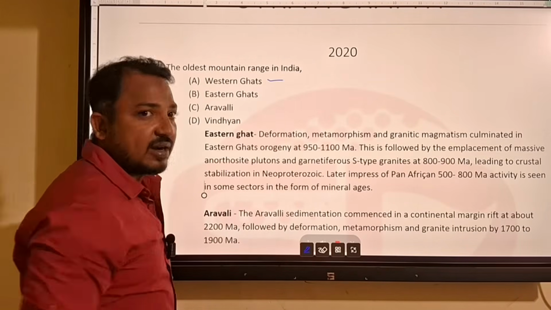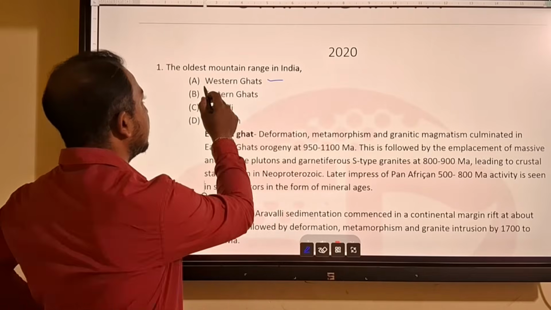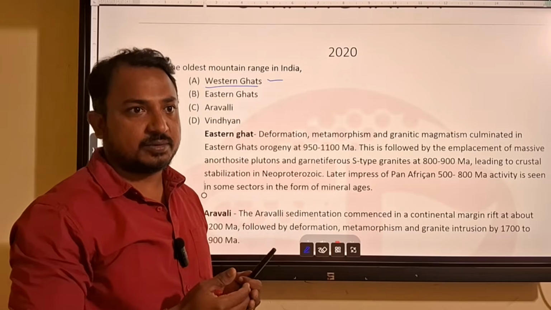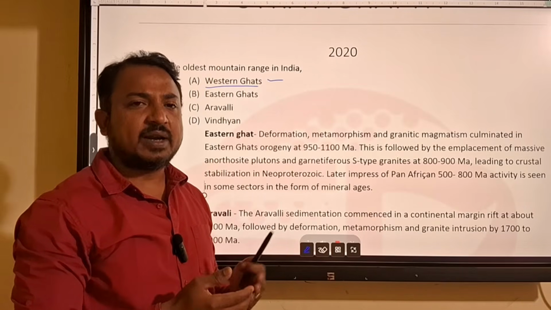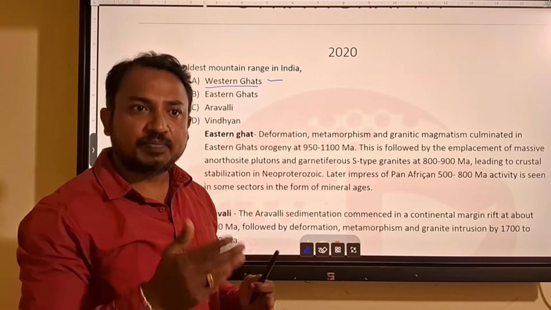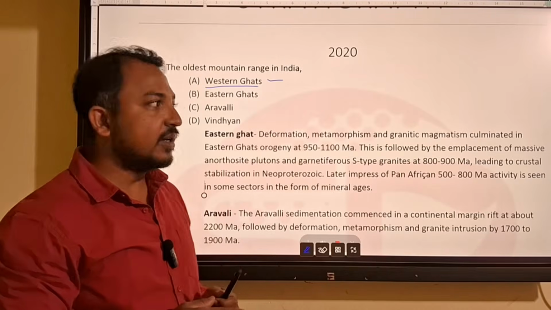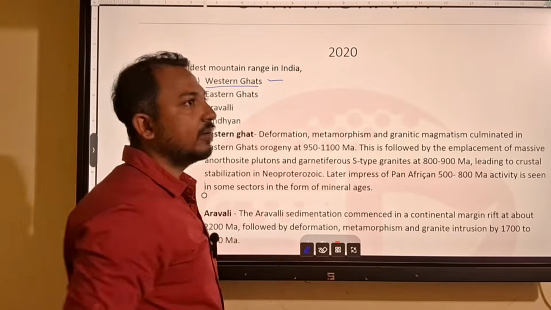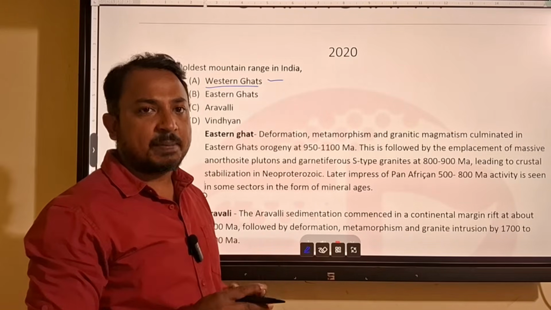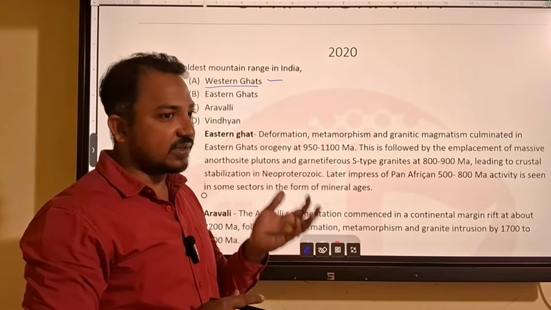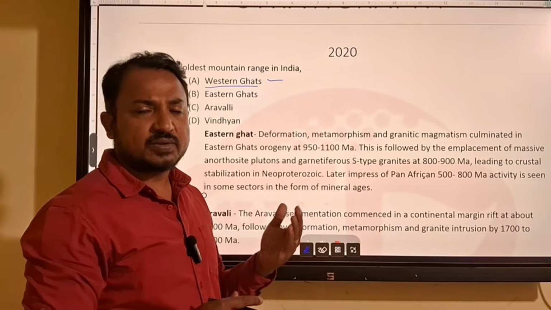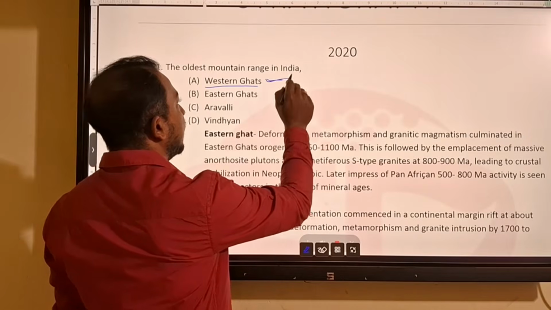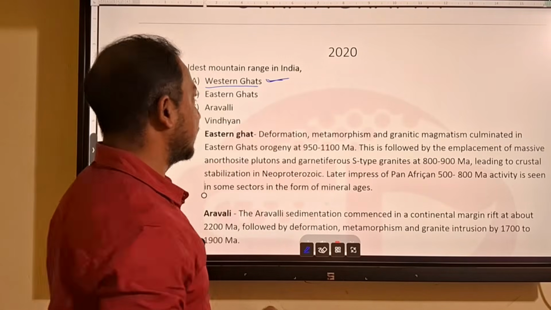We start with the Western Ghat. It was produced when the African plate or Madagascar detached from the Indian continent. That occurred during Deccan Trap time, around 60 to 67 million years ago. So it takes an age like Cretaceous.